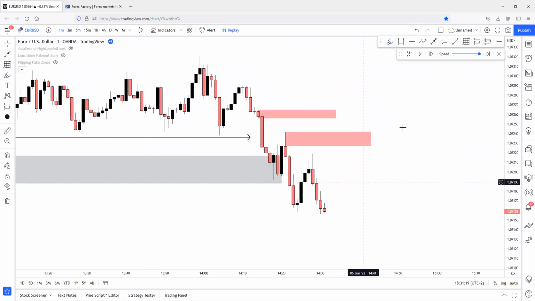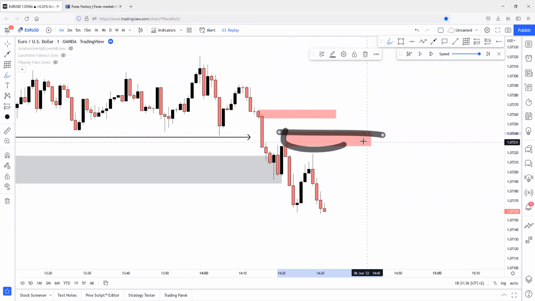And in only one scenario, I will set a limit order on this supply zone and won't wait for further confirmation, for example, a change of character on this zone. If price can create liquidity for this zone, and if price won't break below this low point with body closure, then I will set a limit order on this supply zone.